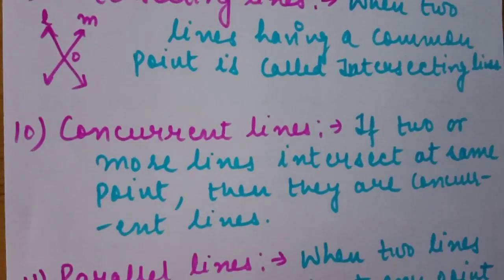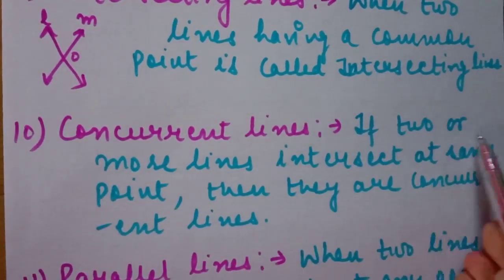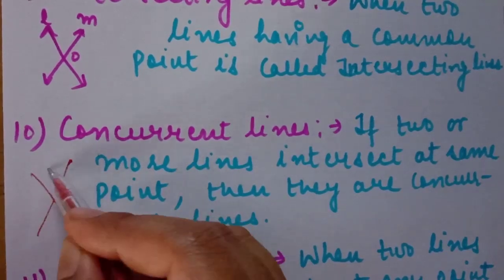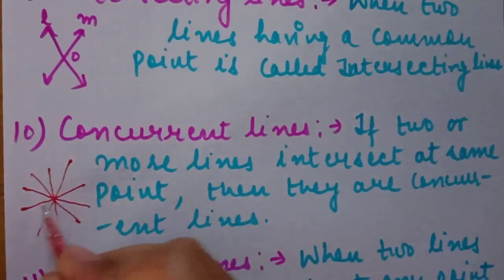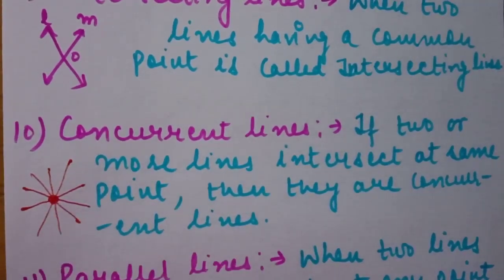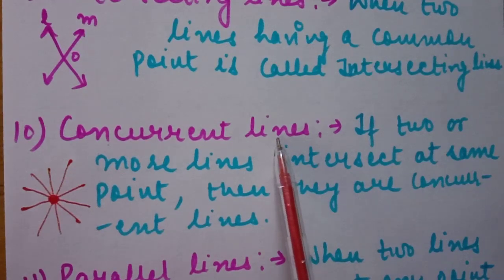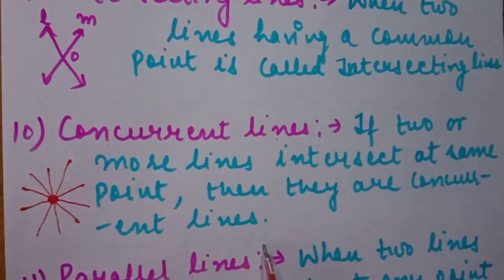Next one is concurrent lines. If two or more lines intersect at the same point, they are called concurrent lines. They all intersect each other at a common point. That's why we call them concurrent lines. It means when two or more lines intersect at the same point, they are concurrent lines.